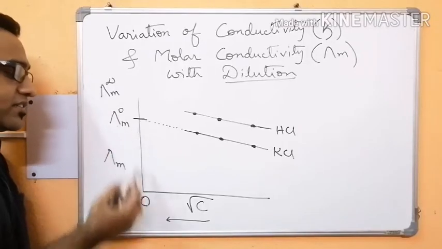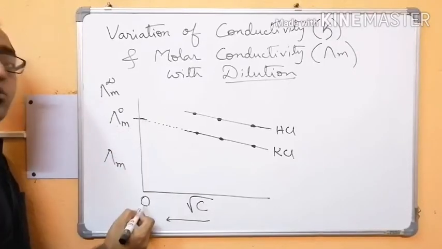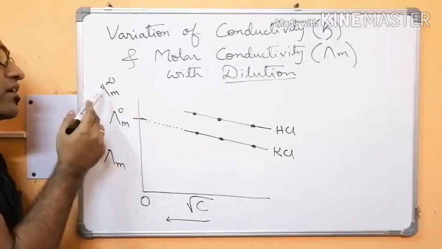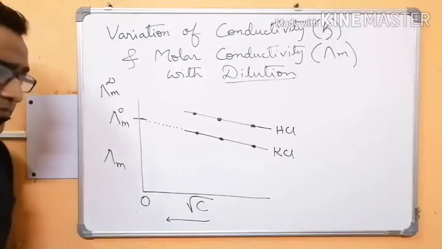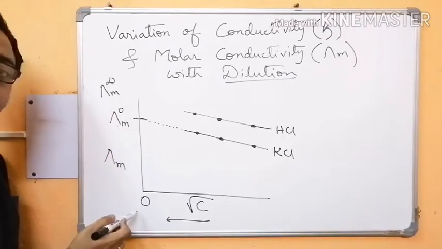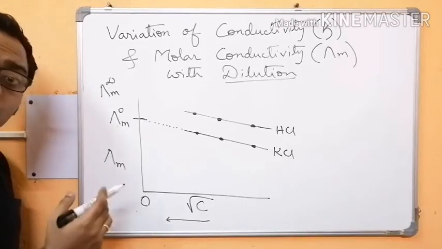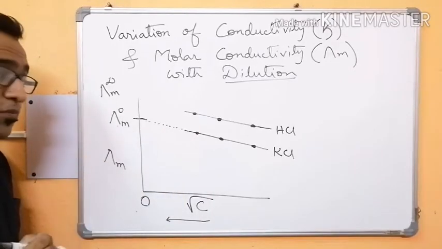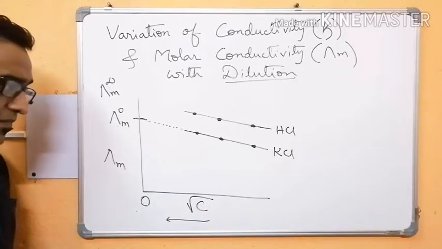So we can write either of these two terms, lambda m infinity or lambda m0. So we can determine the molar conductivity at zero concentration or at infinite dilution by extrapolating the straight line. Okay, that's good.